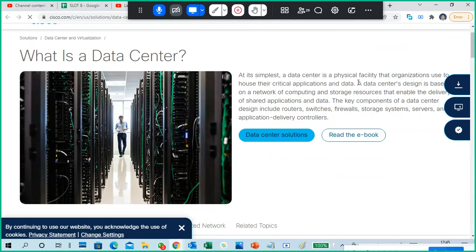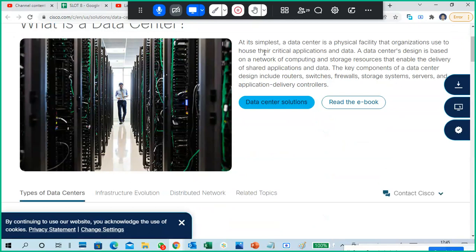So what is a data center? A physical facility organized to house critical applications and data. A data center is designed based on a network of computing and storage resources that enable delivery of shared applications and data. Key components of data center design include routers, switches, firewalls, storage, servers, and application delivery controllers.